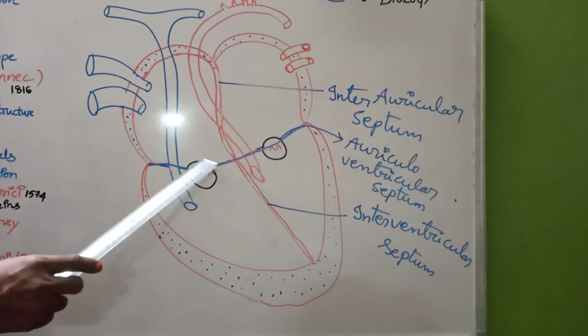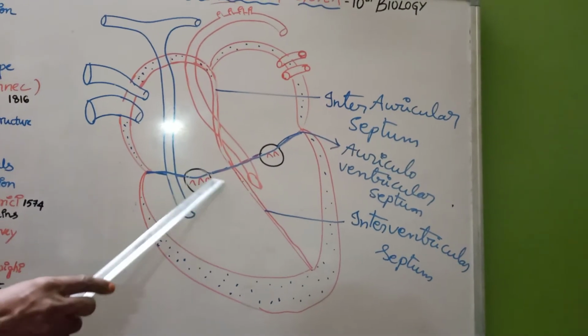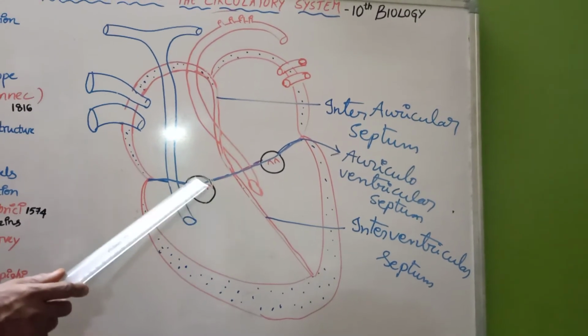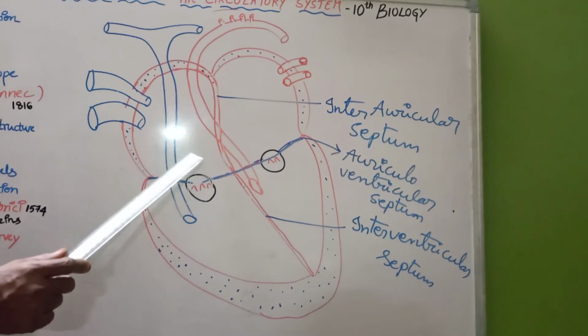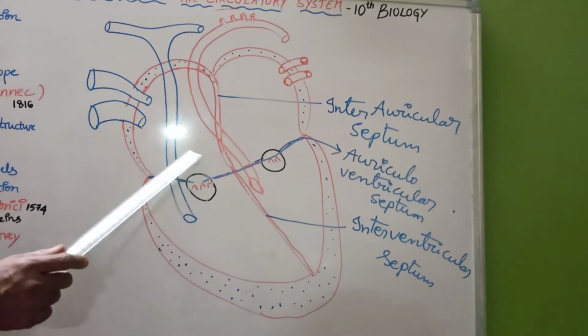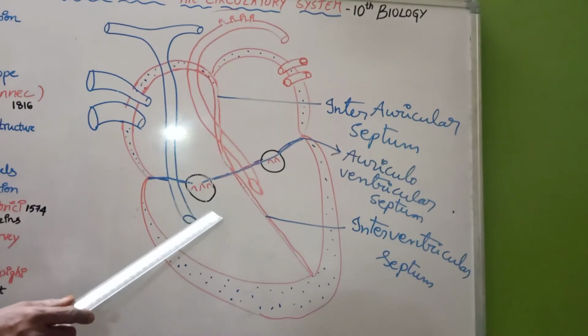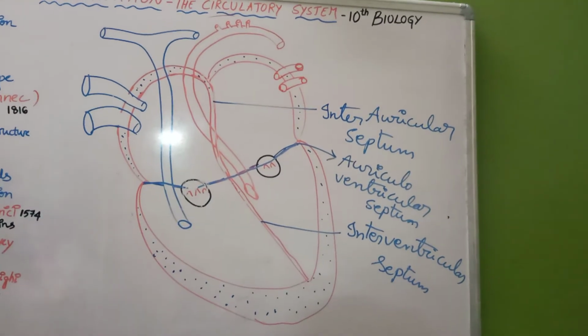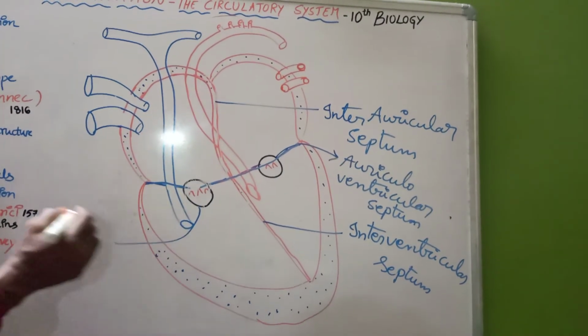Here there is an aperture. It is called the right auriculoventricular aperture. It allows the blood to move in this direction from right auricle to right ventricle. So this aperture we call the right auriculoventricular aperture.